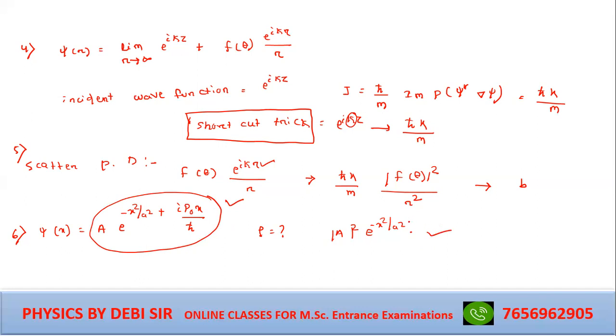Next question. Question number 7. These are common data questions. The wave function of a beam of particles in a region is described by psi equal to h cut k. What is the probability current density? Question 7, without solving. Very good. Minus 15 mod A square h cut k divided by m. Any doubt? Question number 7, any doubt? Very good. See the copy. Then question number 8. Okay, I have also written 7C.